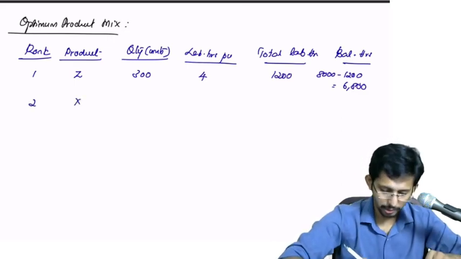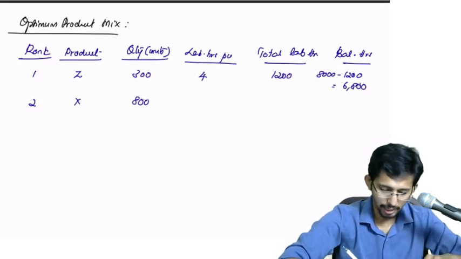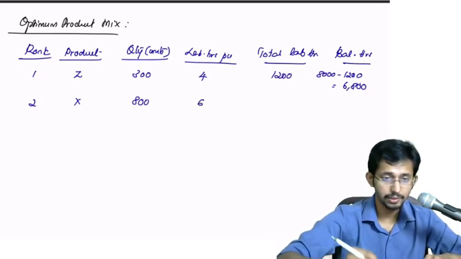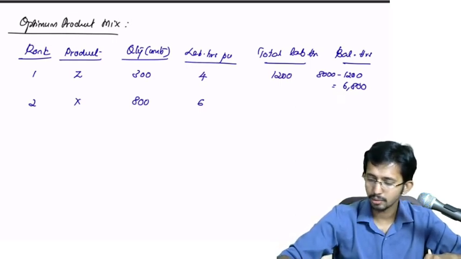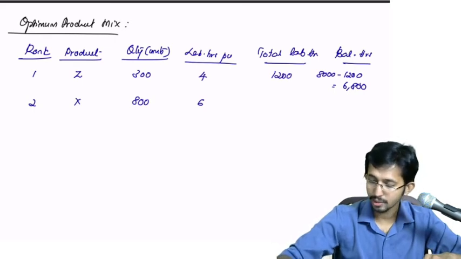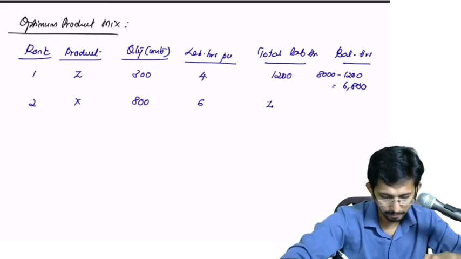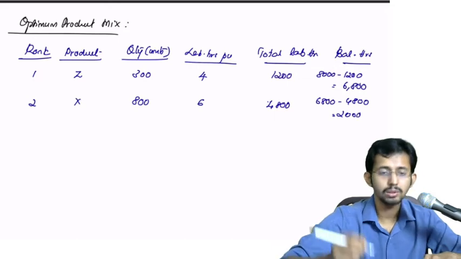Second rank product goes to X. The maximum requirement is 800. Labor hours per unit is 6, so 800 into 6 will be 4800. Here the balance is 6800 minus 4800, which is equal to 2000.